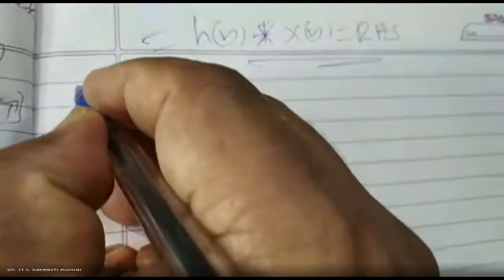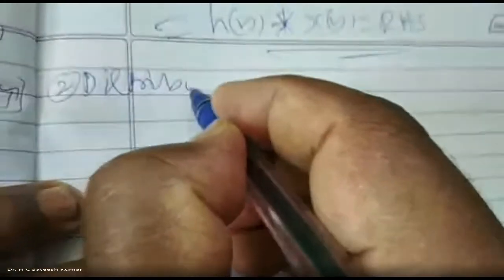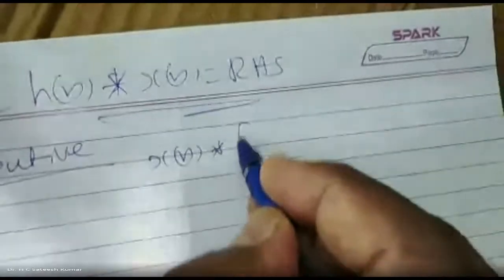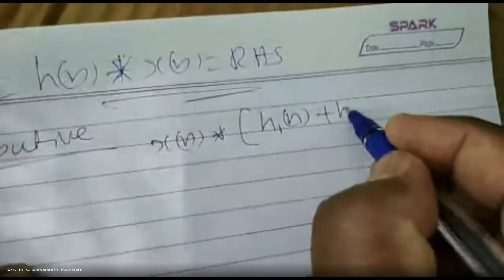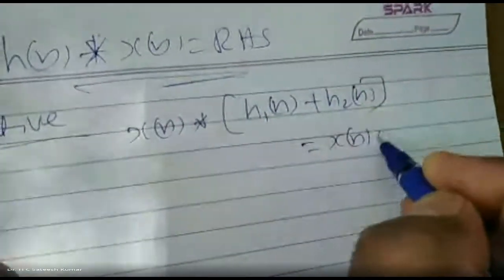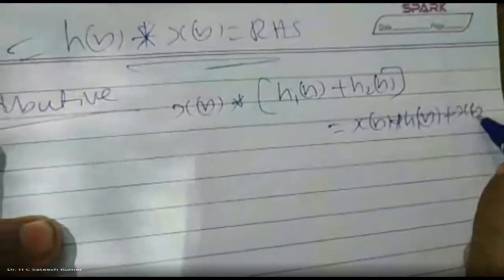Next, the second one, distributive property. Distributive property is a very simple one. x of n convolution with h1 of n plus h2 of n is equal to x of n convolution with h1 of n plus x of n convolution with h2 of n.